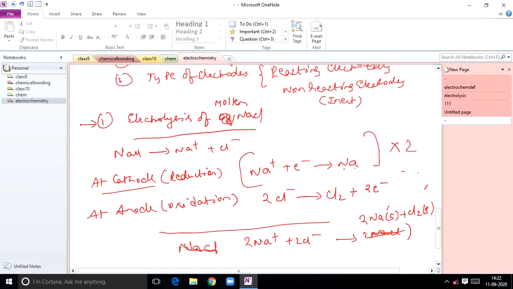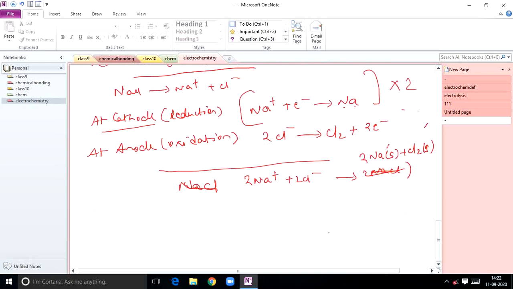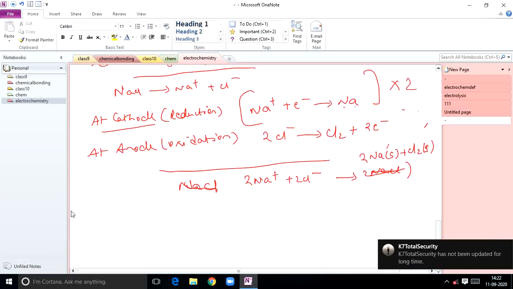Then only we can get 2 Na+ plus 2 electrons gives us 2 Na. So if you add those equations, electrons get cancelled, and finally you will get the redox reaction 2 Na+ plus 2 Cl- gives rise to 2 Na solid plus Cl2. This is about molten NaCl, electrolysis of molten NaCl.